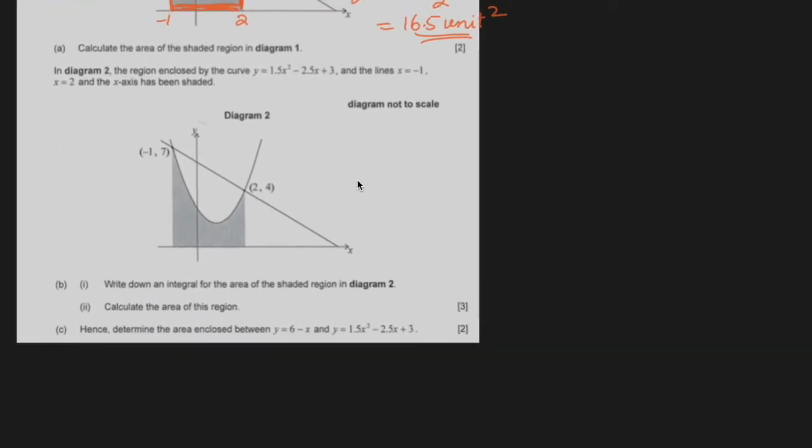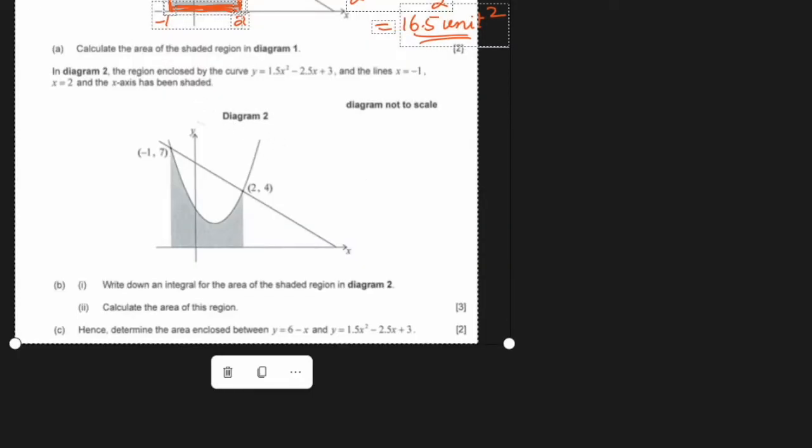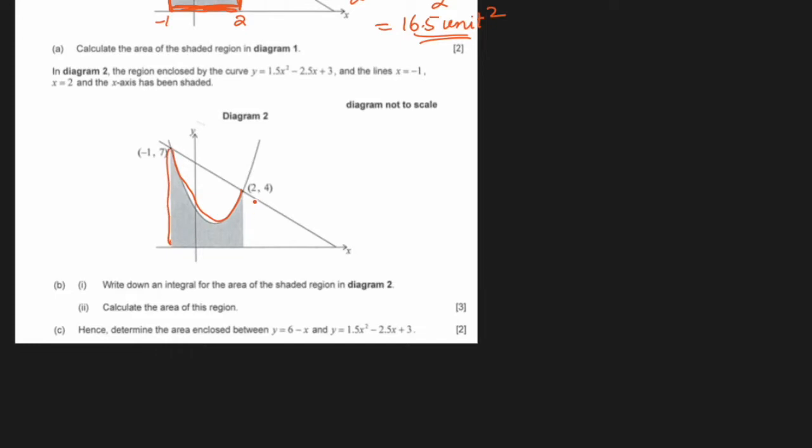In diagram 2, the region enclosed by the curve. Okay, this is the curve, lines x equal to minus 1, line x equal to 2, and x-axis. This is the area which is enclosed by these 4 lines. Write down an integral for the area of the shaded region.